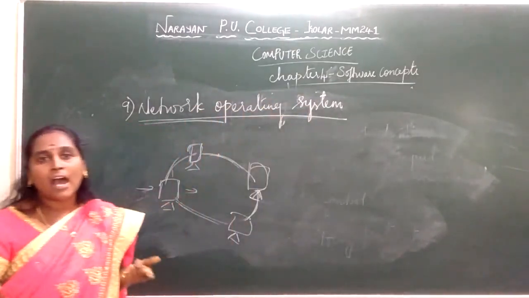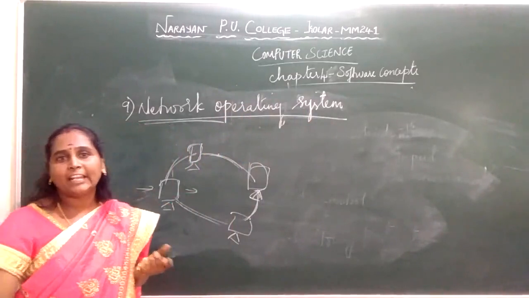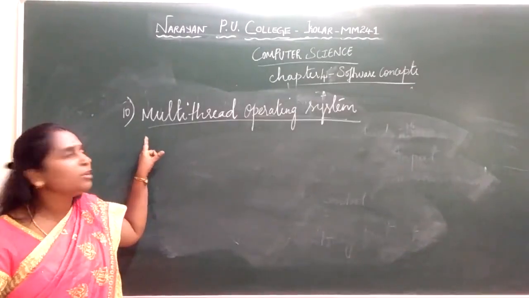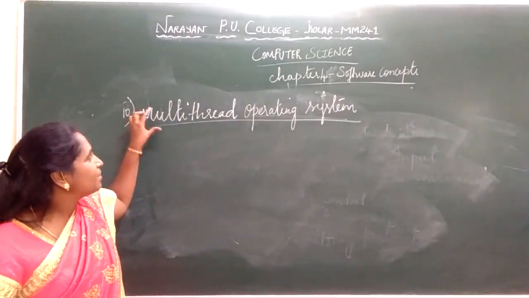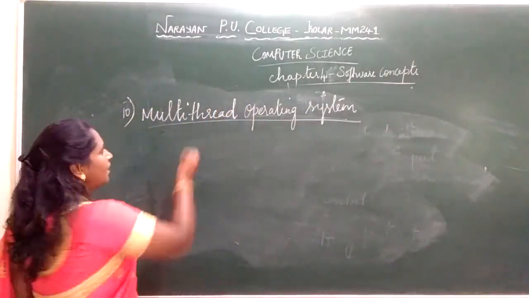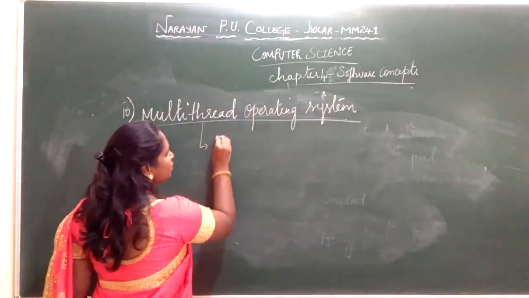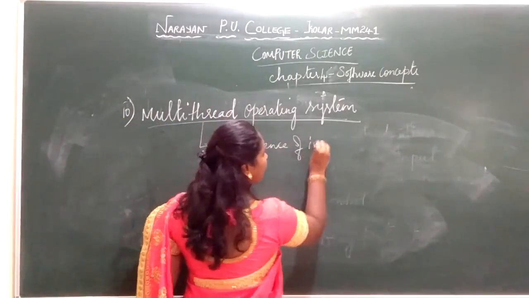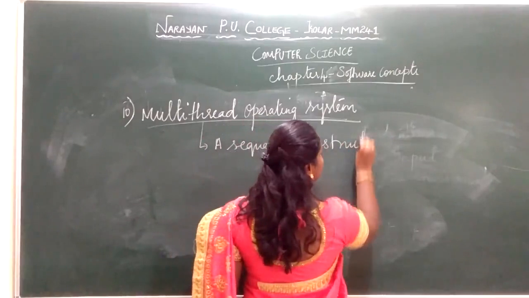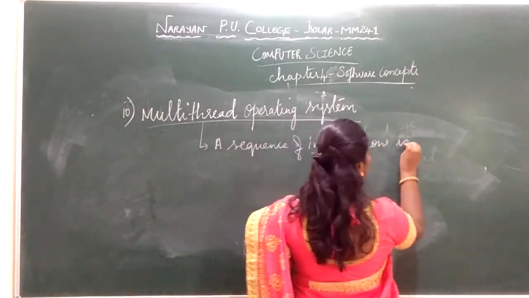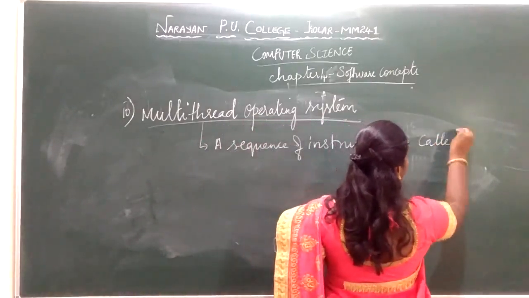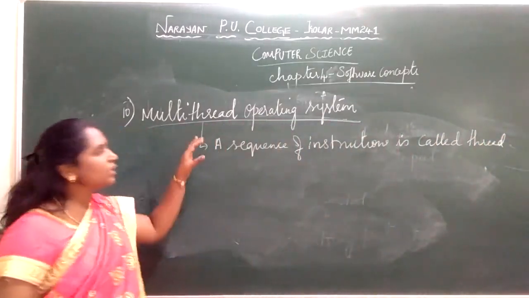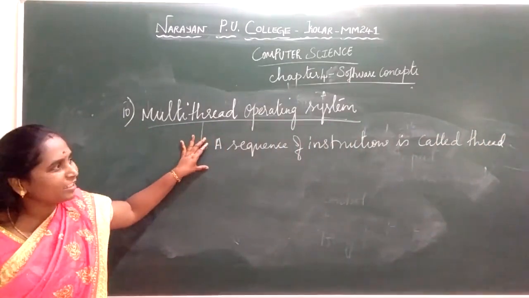So the last one is the multi-thread operating system, the last of your types of operating system. What does thread mean? A sequence of instructions.